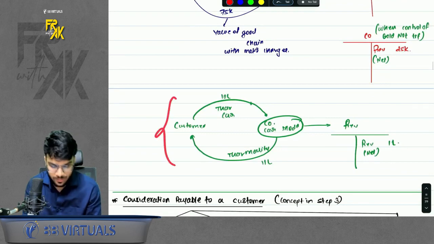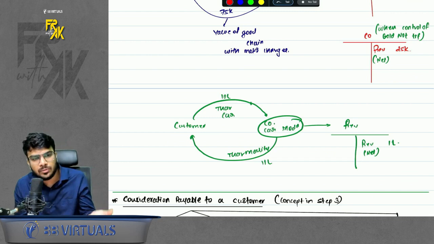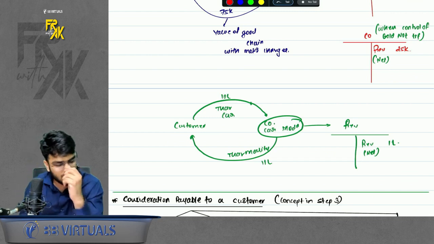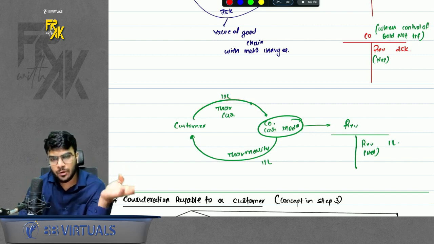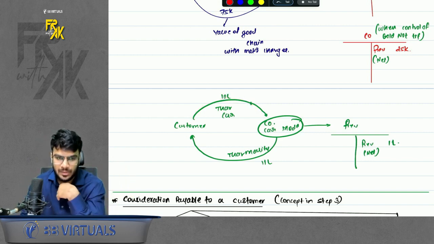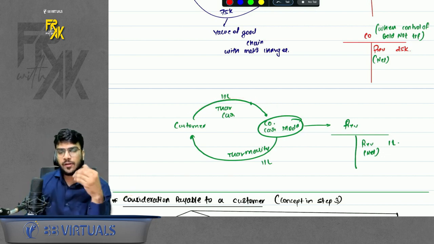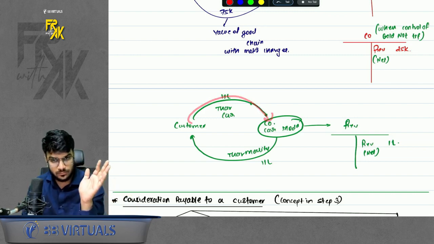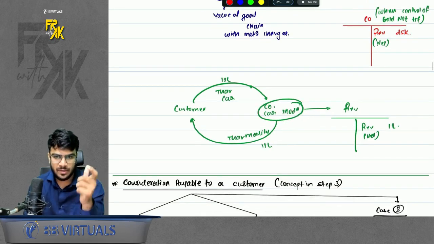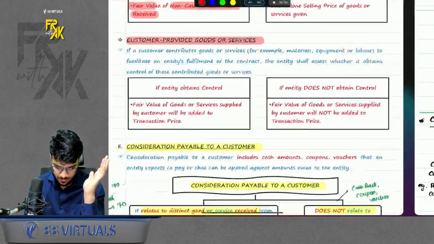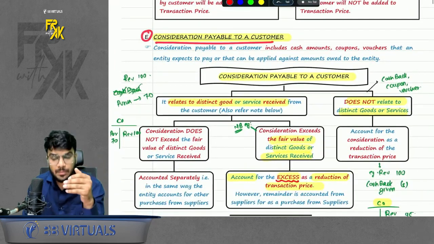I also took one more example. Let's say I have a car, a Thar. I give my car to a company to modify that car. Now here I am not transferring the control of my Thar, because the Thar belonged to me before, and afterwards also it will belong to me. I have transferred it to the company only to make some modifications, and I will receive it back again. So when you conclude that I am not transferring the control, that means this car modification company should book the revenue only on net basis, whatever it has charged for modifying the Thar. Simple. So this was customer provided goods or services. Next point, consideration payable to a customer.